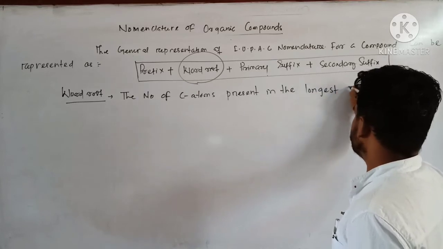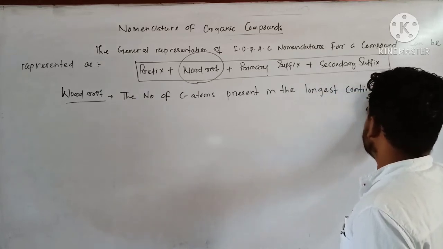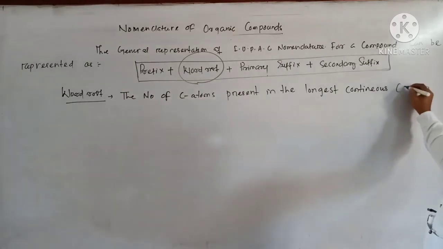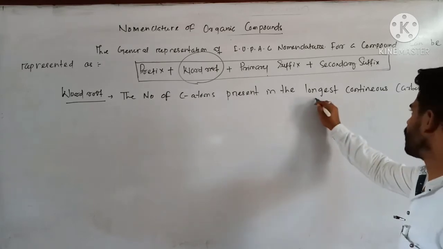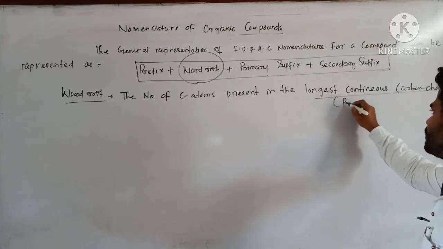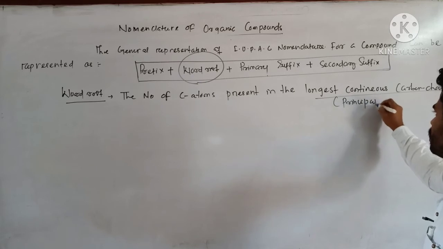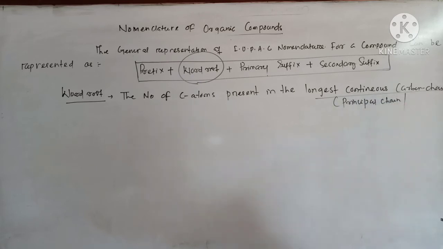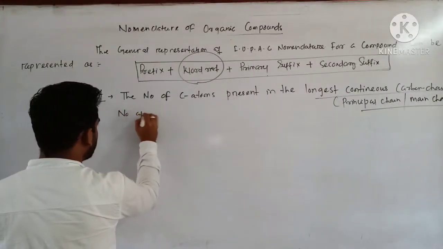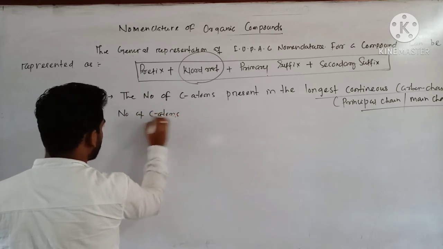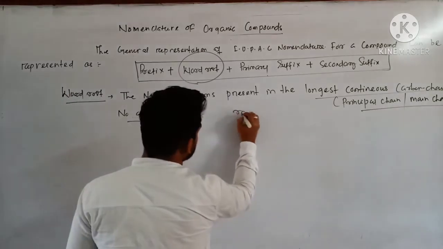Longest continuous carbon chain, and this longest continuous carbon chain is also known as principal chain, or some people say it as main chain. Clear? So for example, the number of carbon atoms, and here that is the root word.